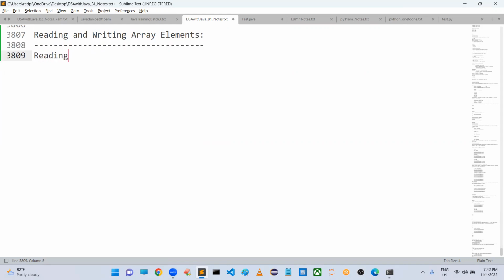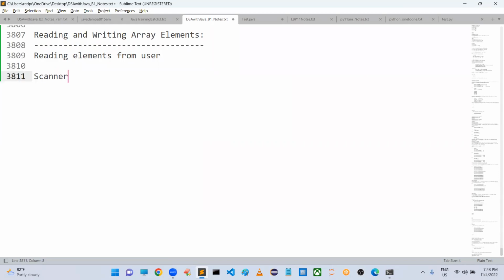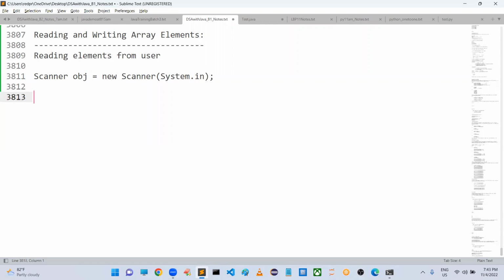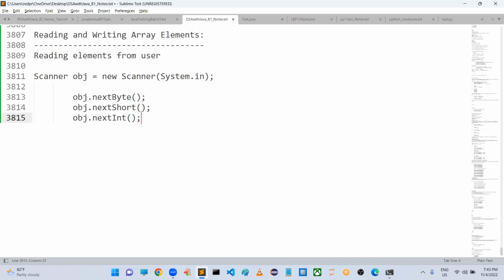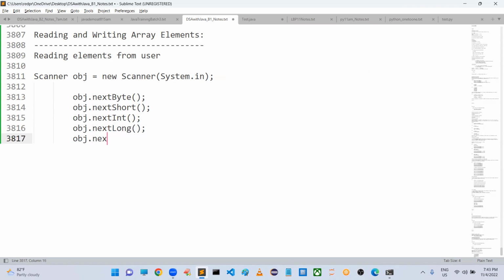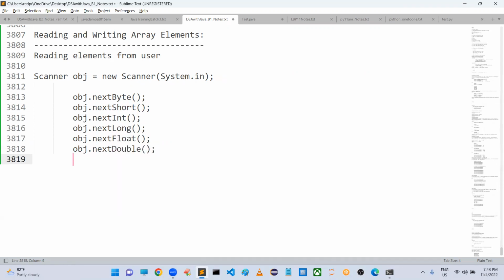If you want to read elements from the user, we know the scheme. We have different approaches, but preferably we will use the Scanner class. By using this object, if the array type is byte, we will use nextByte. If the array type is short, we will use nextShort. If the array type is integer, we use nextInt. If the array type is long, we can take nextLong. If the array type is float, you can use nextFloat. If double, nextDouble. If boolean, nextBoolean.